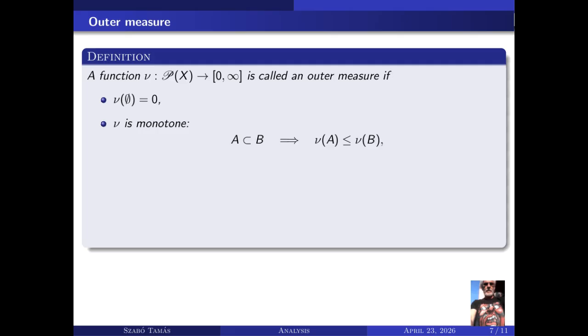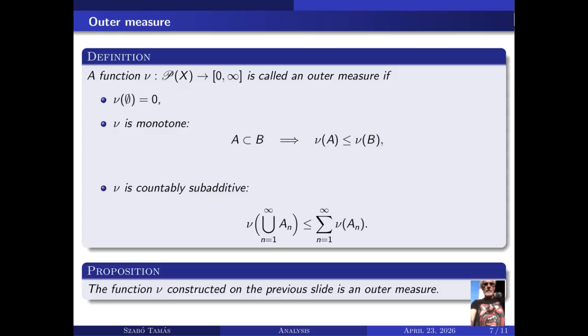If A is contained in B, then ν(A) ≤ ν(B). Third, ν is countably subadditive. The outer measure of a countable union is at most the sum of the outer measures. The construction on the previous slide produces an outer measure.